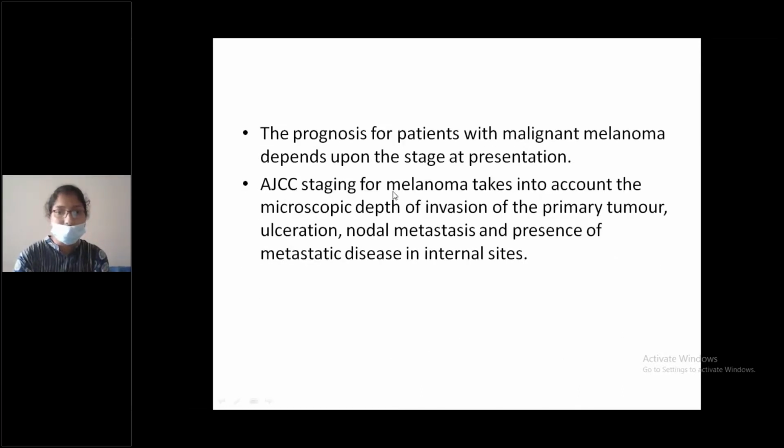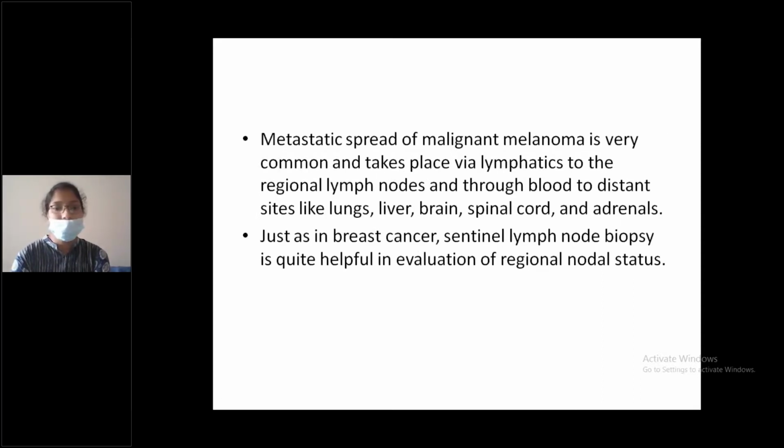The prognosis for patients with malignant melanoma depends upon the stage at presentation. AJCC staging for melanoma takes into account the microscopic depth of invasion of the primary tumor, ulceration, nodal metastasis, and presence of metastatic disease in the internal sites. Depth of invasion is very important. Metastatic spread of malignant melanoma is very common and takes place via lymphatics to the regional lymph nodes and through blood to distant sites like lungs, liver, brain, spinal cord, and adrenals. Just as in breast cancer, sentinel lymph node biopsy is quite helpful in evaluation of regional nodal status.